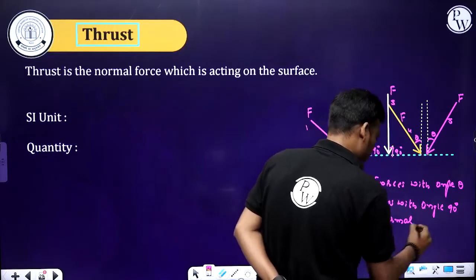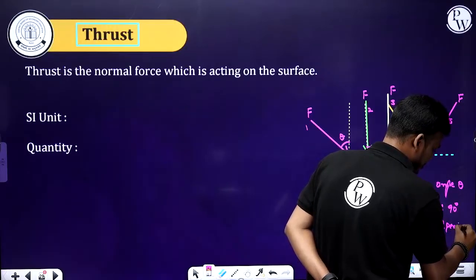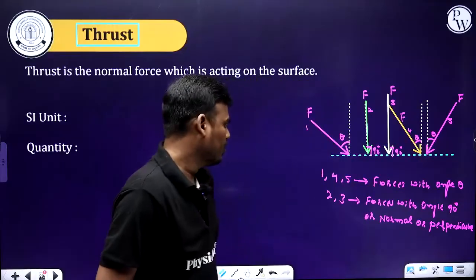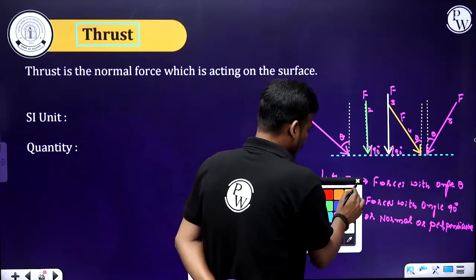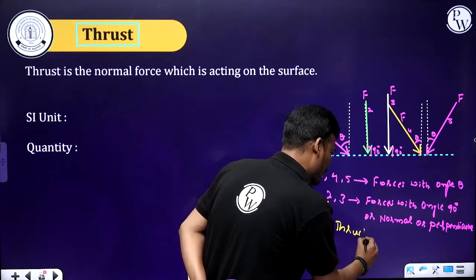All the terms are same, perpendicular. So these 2 and 3 cases only, we are calling it as a thrust.